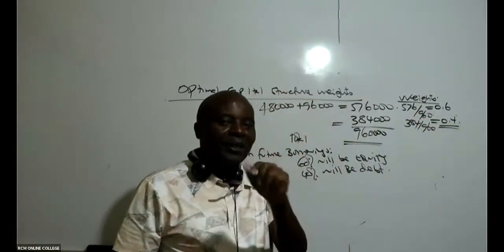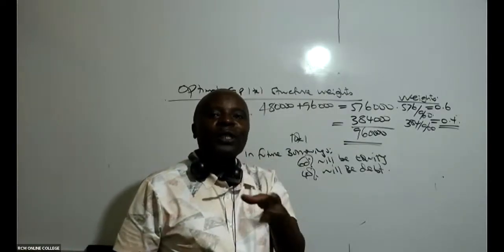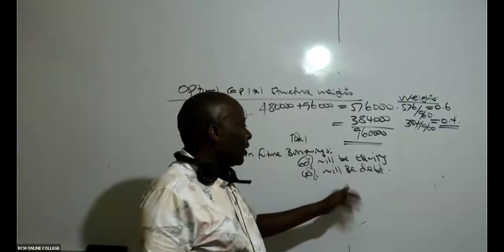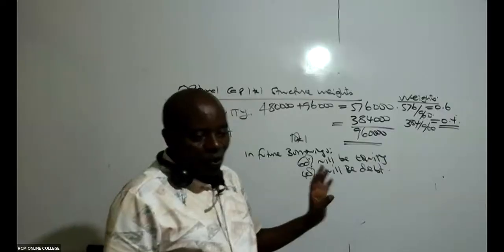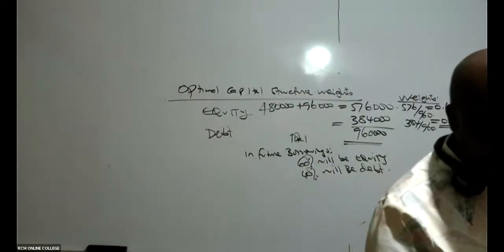And if it's optimal, it means best. We don't want to change from an optimal capital structure to a bad capital structure. So 60% will be equity and 40% will be debt.